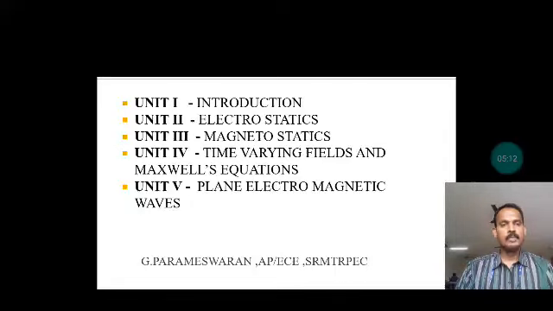When the time period for the completion of a full cycle is very short, we can say the signal is a high frequency wave. When the time period is very large for completion of a full cycle, positive cycle and negative cycle, then that is a low frequency. Likewise, we can identify and understand the frequencies of waves.